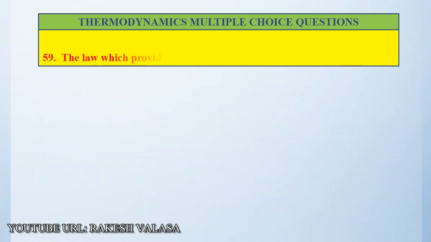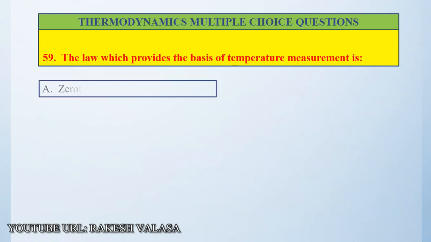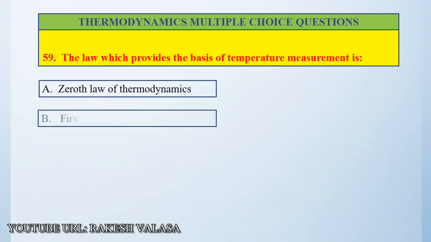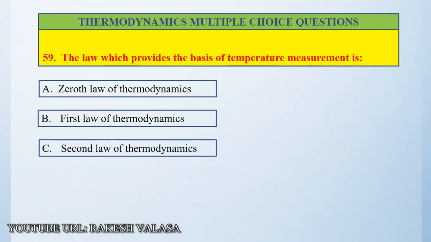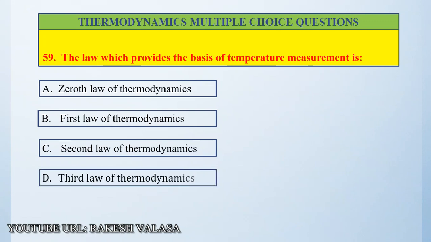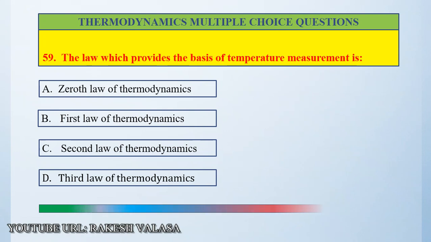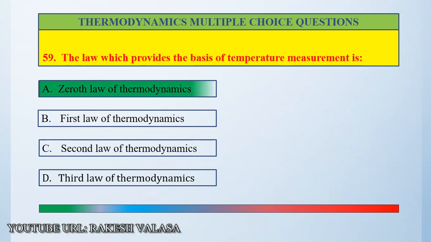Question number 59. The law which provides the basis of temperature measurement is: option A, zeroth law of thermodynamics, option B, first law of thermodynamics, option C, second law of thermodynamics, option D, third law of thermodynamics. The correct answer is the zeroth law of thermodynamics, which provides the basis of temperature measurement.